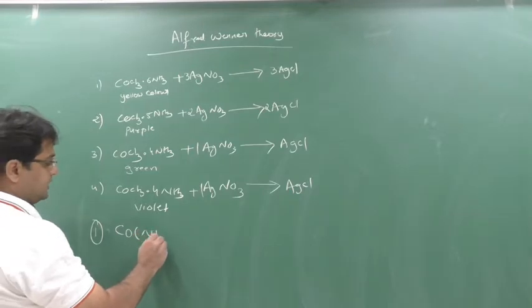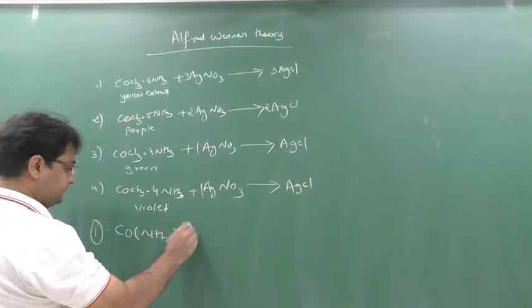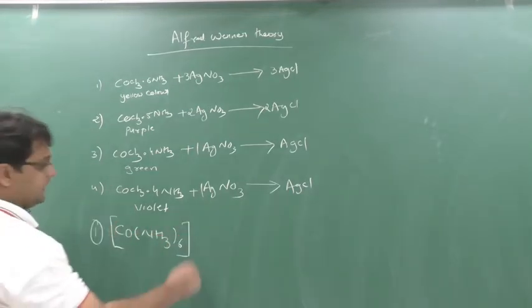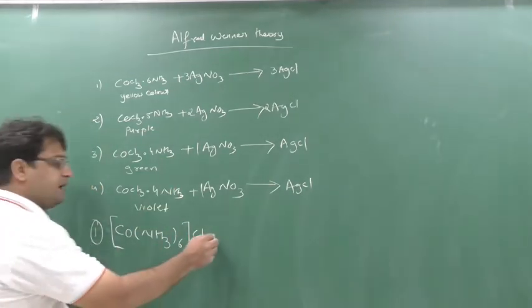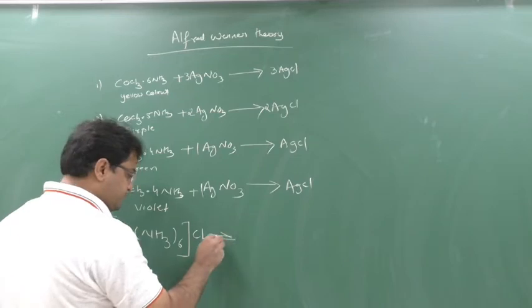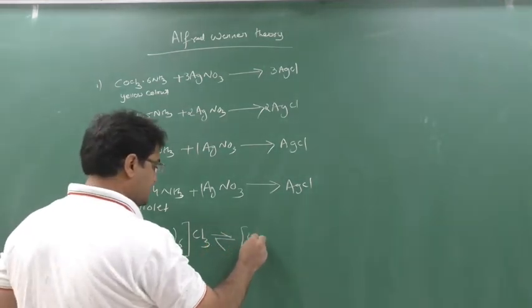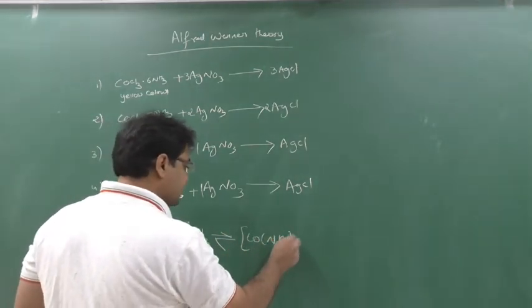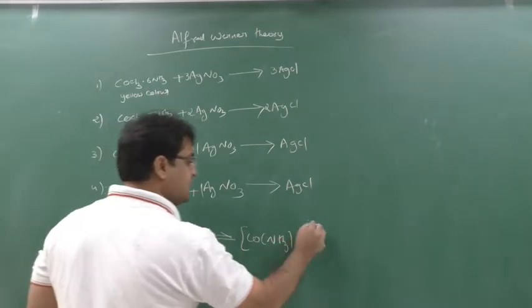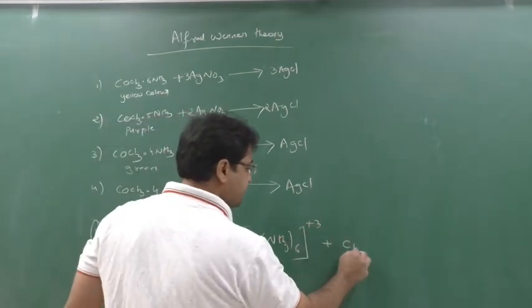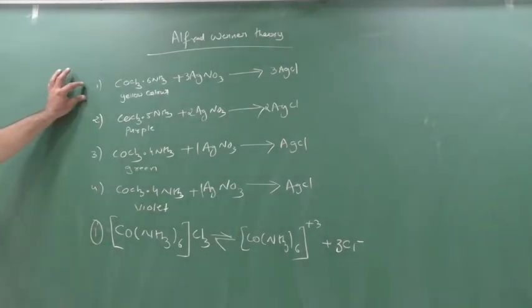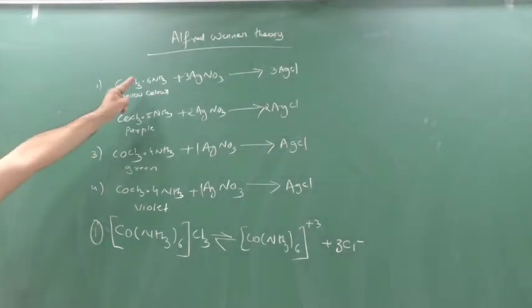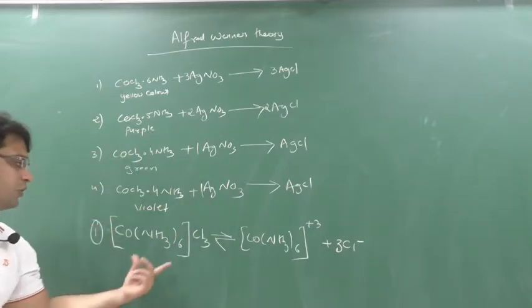[Co(NH3)6]Cl3. Clear? So when you split this, you will get [Co(NH3)6]3+ and here Cl minus. How many Cl minus? 3 Cl minus. So actually the first formula is this formula, that is, the ammonia is actually combined with the cobalt and chlorine is outside the coordination sphere.